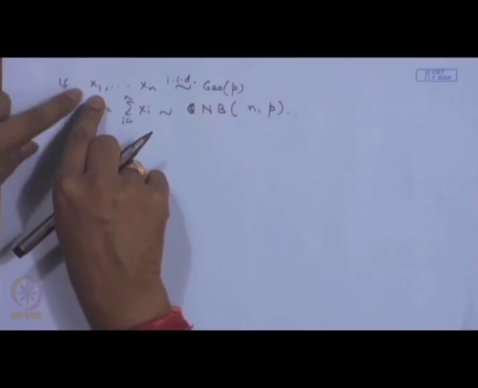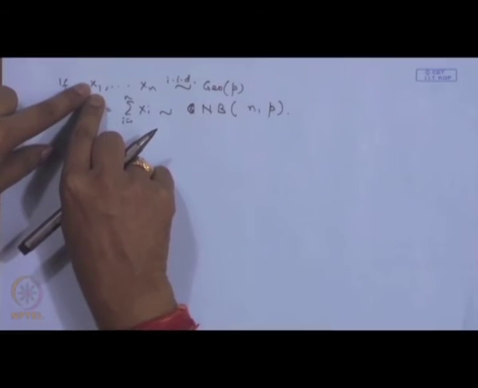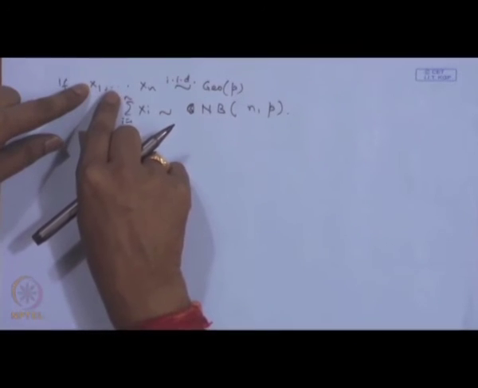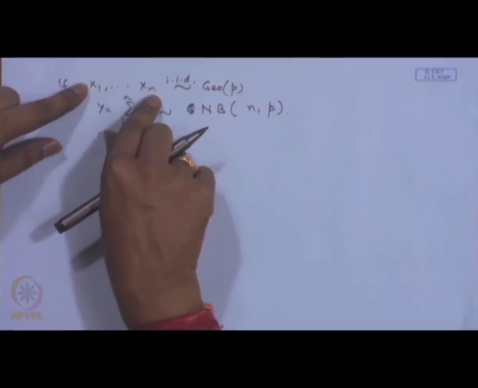Now, it can be easily explained also from physical phenomena. If I am considering x 1 here, now x 1 is what? It is the number of trials needed for the first time a success is observed. X 2 is also the number of trials needed for the first time a success is observed. X n is the number of trials needed for the first time success.